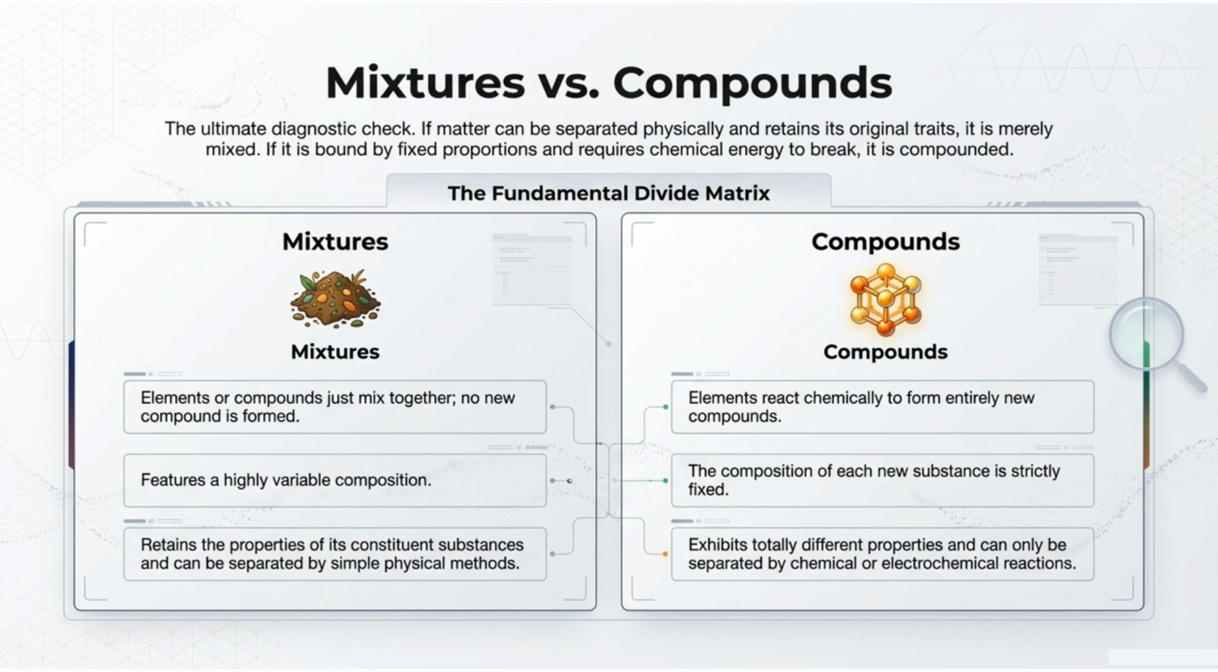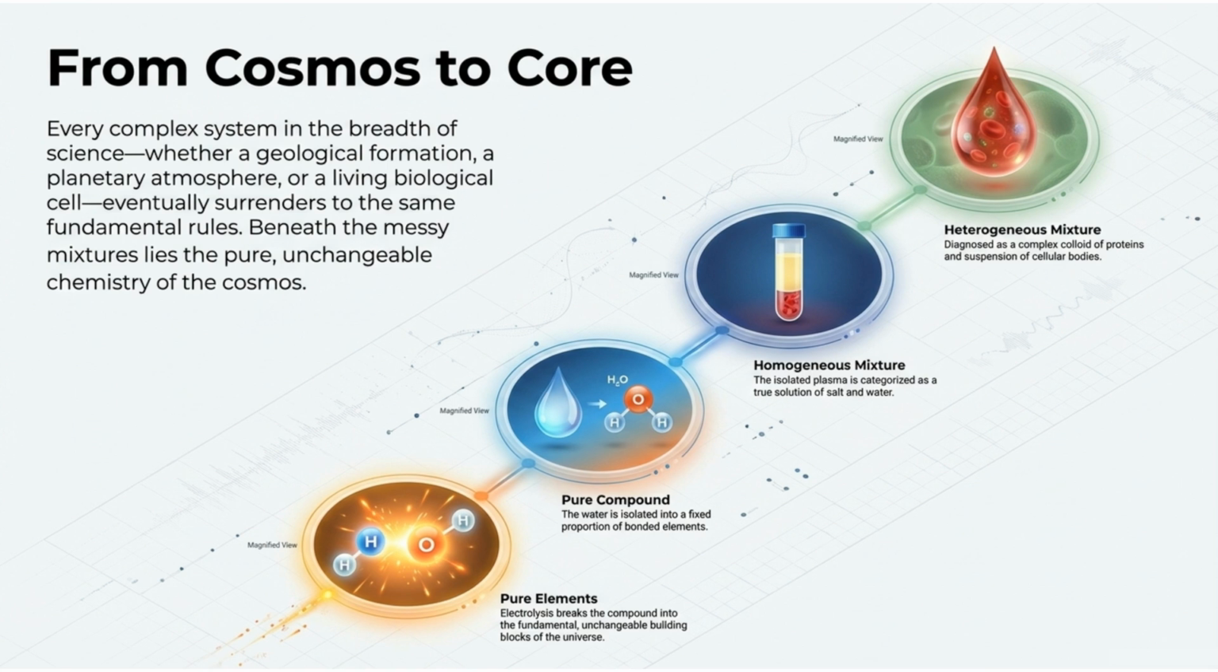The fundamental divide between mixtures and compounds is that mixtures can be separated physically and retain original traits, while compounds are chemically bound in fixed proportions, requiring chemical energy to separate. From the cosmos to the core, all matter surrenders to the same fundamental rules. Complex systems, whether mixtures or compounds, are composed of pure elements, the unchangeable building blocks of the universe.